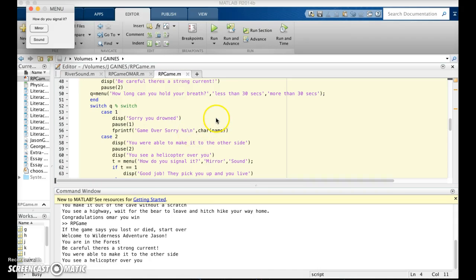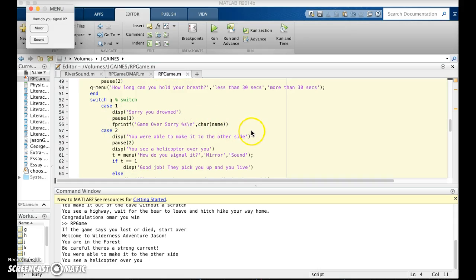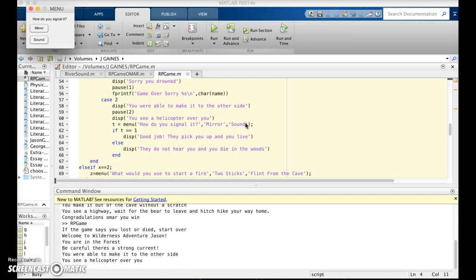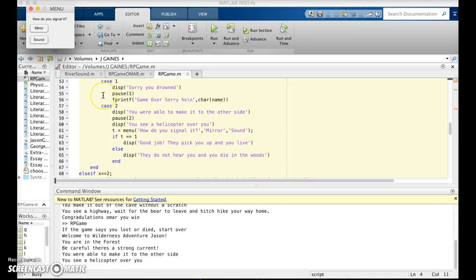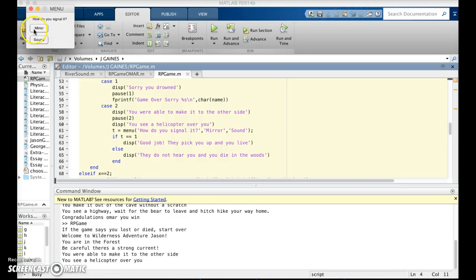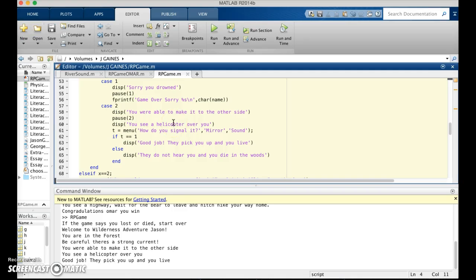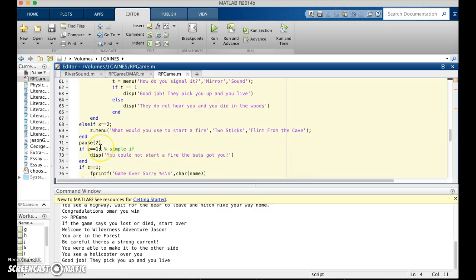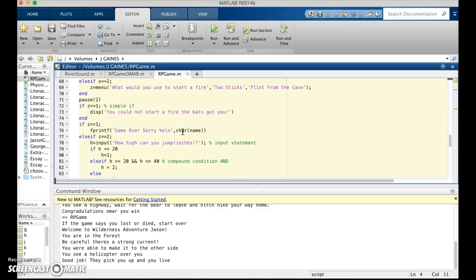So now it knows that we input the 2, and it tells us that we were able to make it and we see a helicopter. Now we have the choice of how we want to try and signal that helicopter. And if you choose the sound, it doesn't work because the helicopter's loud and they won't hear you. But if you choose the mirror, it tells you you did a good job and they got you out of there. And down here, if we go back to being in the cave, this is where we used a simple if statement with nothing else on it.